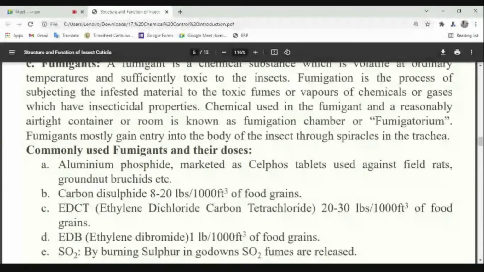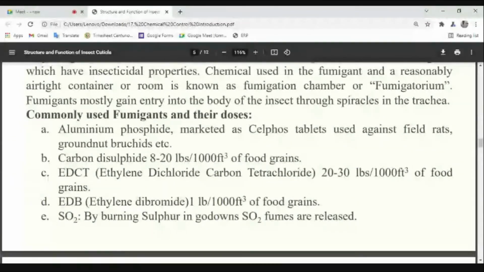So some of the examples are here. Aluminum phosphide, the trade name is sulfur tablet, used against field rats and groundnut bruchids. Similarly, carbon disulfide, 8 to 20 lbs per 1000 cubic feet. What is the meaning? In 1000 cubic feet of area, if you apply 8 to 20 pounds, it is effective. Example is carbon disulfide.